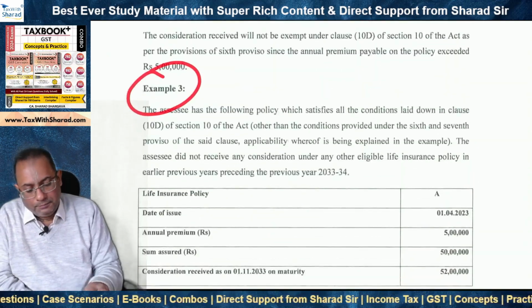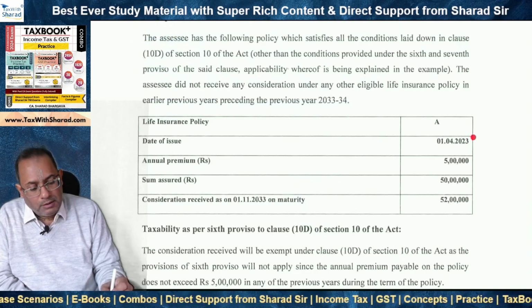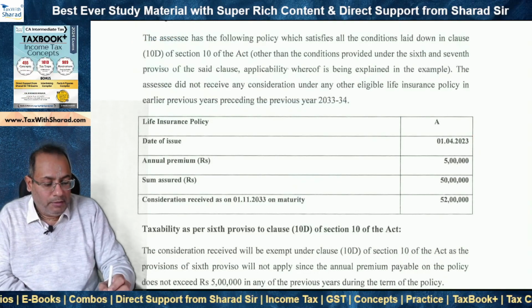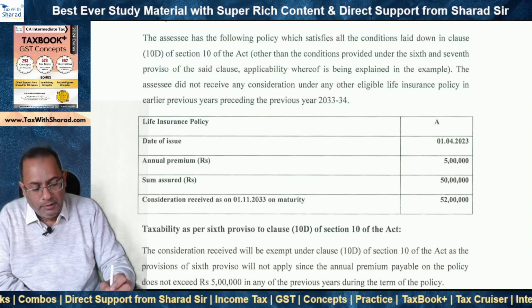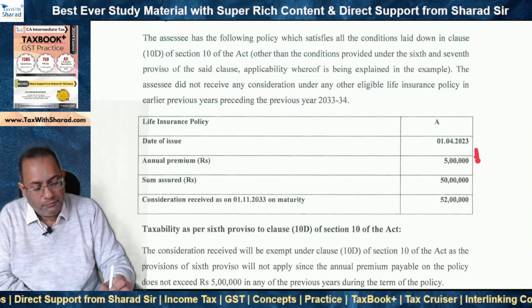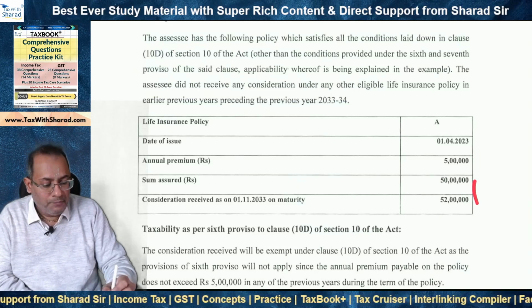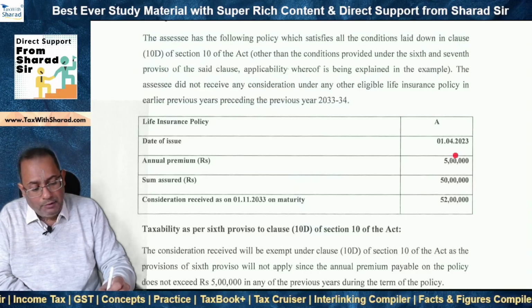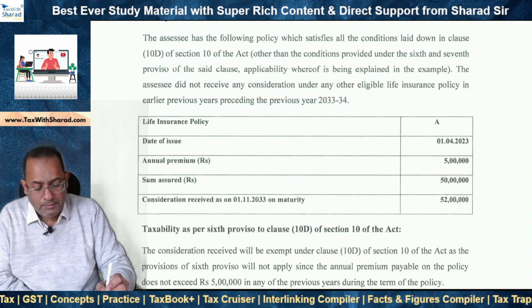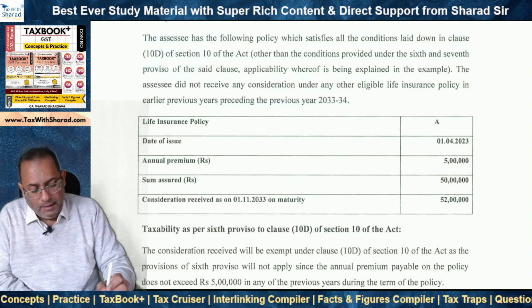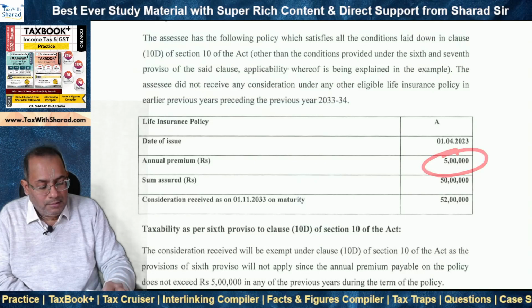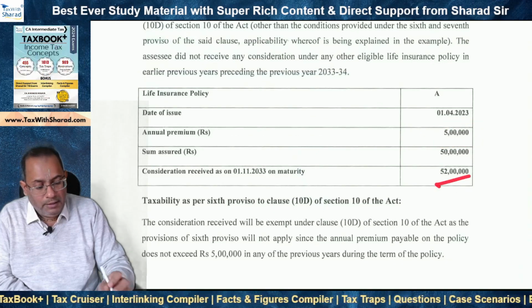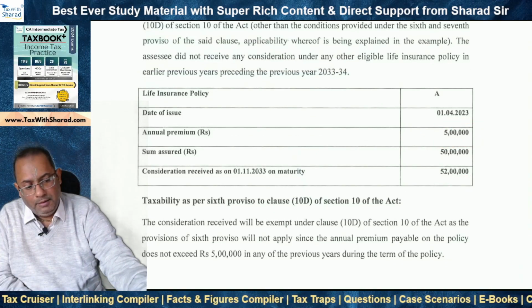Example number 3. Date of issue is once again 1st April 2023, that means on or after 1st April 2023, and the annual premium is 5 lakh, sum assured is 50 lakh. So the threshold of 10% is not getting exceeded and the annual premium is also not more than rupees 5 lakh. It is not more than rupees 5 lakh, it is exactly rupees 5 lakh and therefore the proceeds will be exempt under section 10(10D).